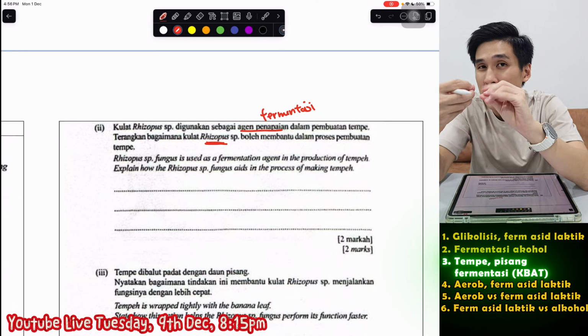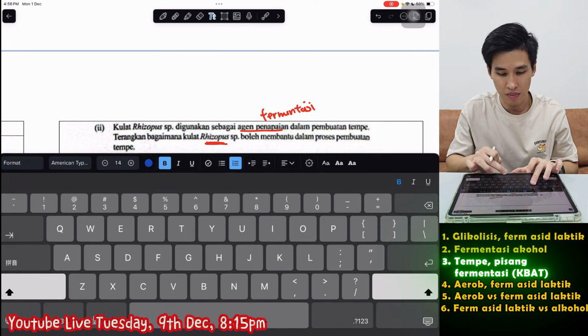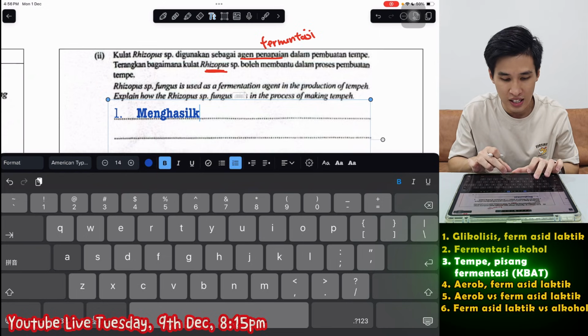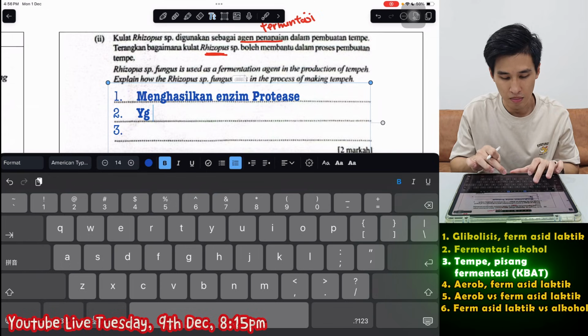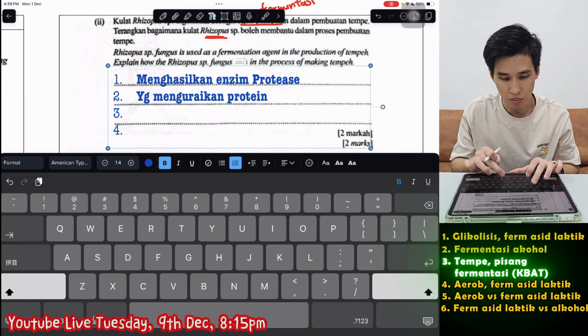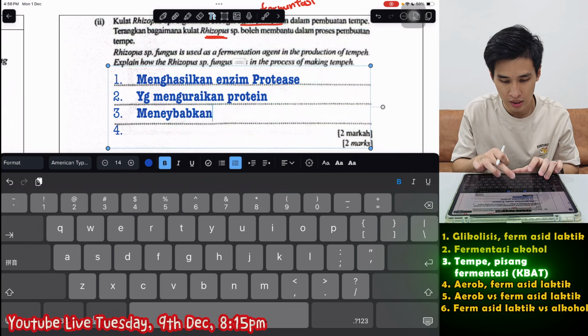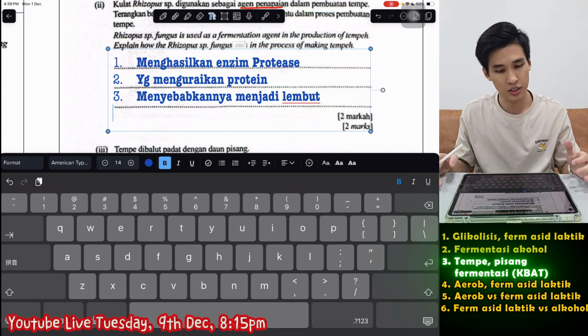So tempe dia lebih lembut daripada kacang soya. So you can say ia menghasilkan enzim protease yang menguraikan protein, so menyebabkannya menjadi lembut. So you can write this.